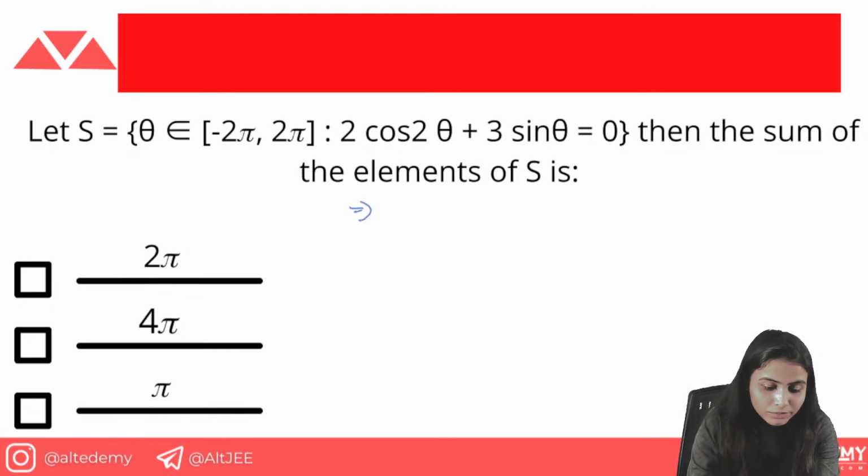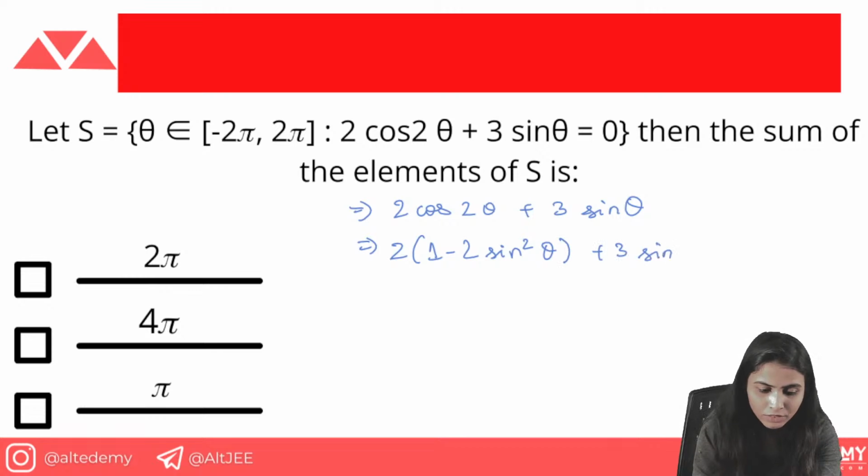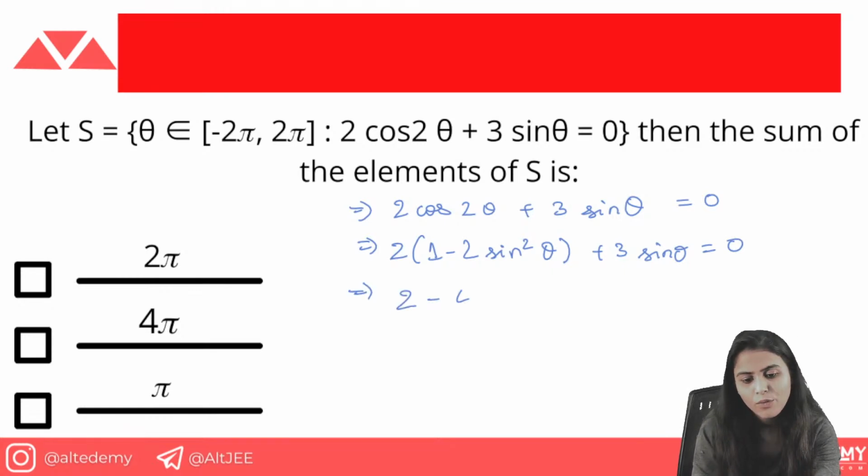The equation is given: 2 cos 2 theta प्लस 3 साइन थीटा. ओके, तो cos 2 थीटा को हम साइन थीटा में कन्वर्ट कर सकते हैं, राइट? So we can do it in the form of 1 minus 2 sin square theta. Okay, then plus 3 sin theta, and it is being given equal to 0. So converting into the equation, that is coming 2 minus 4 sin square theta plus 3 sin theta.